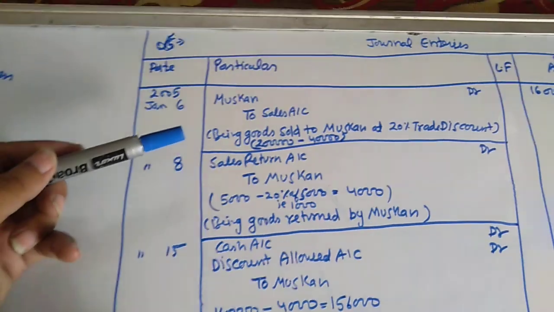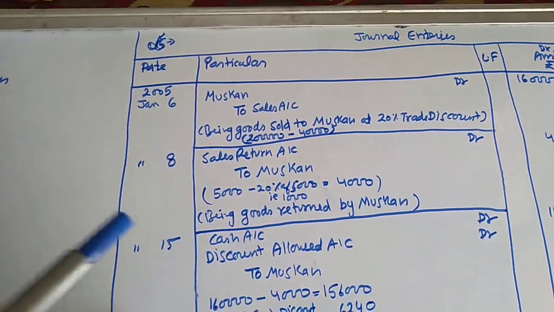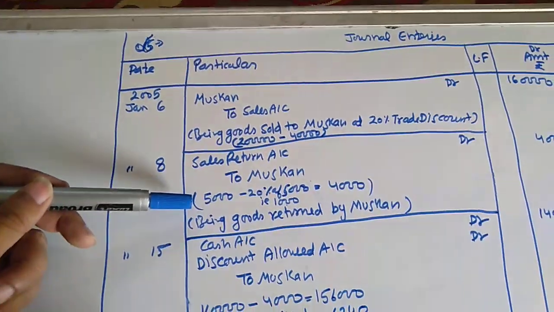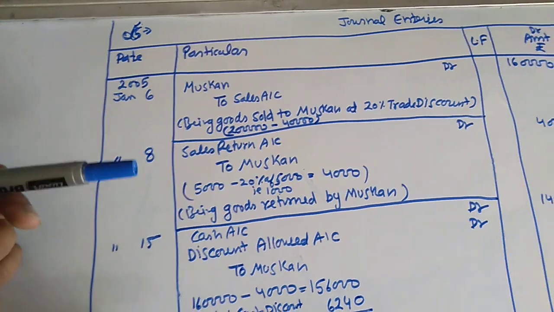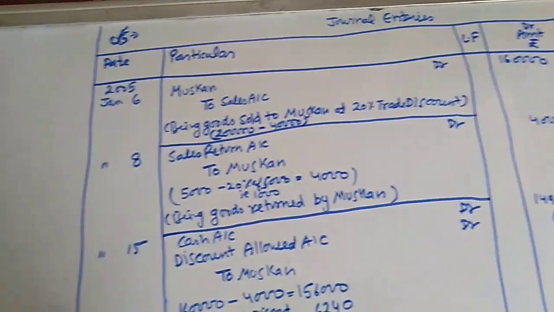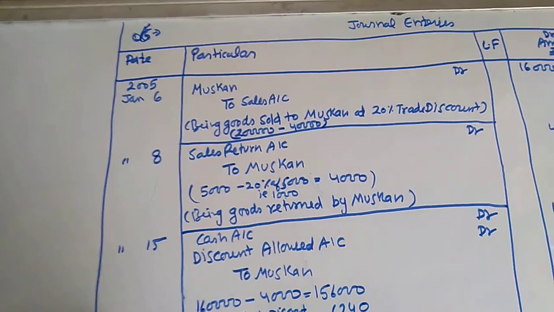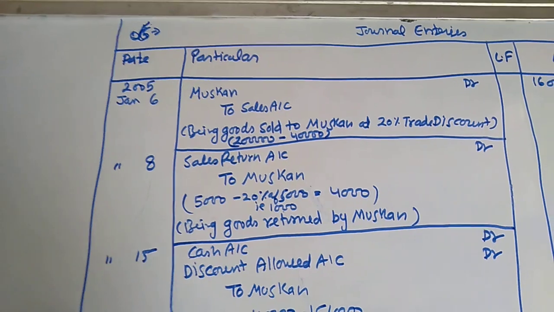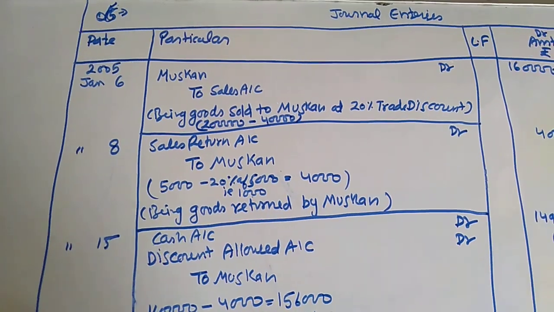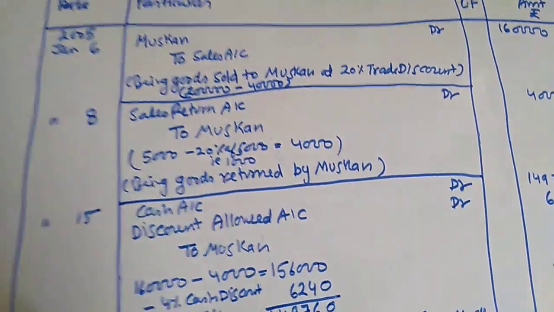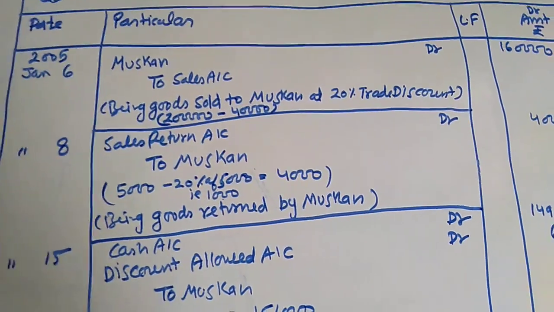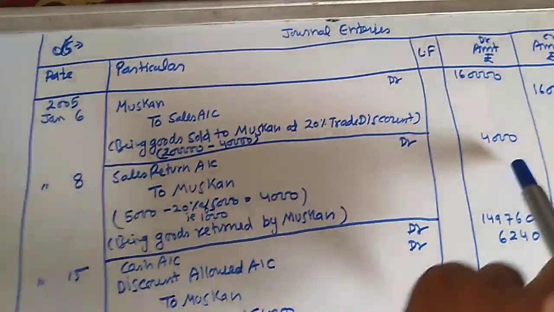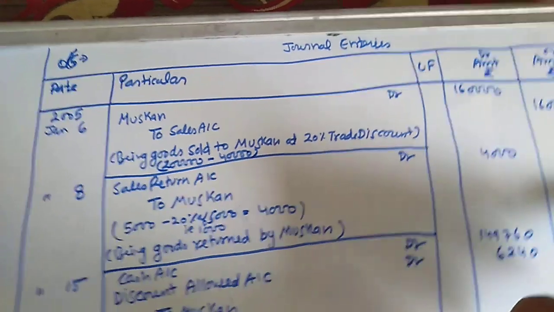And the amount: the list price of the returned goods was 5,000, less 20% of 5,000, which is 1,000, because goods were sold at 20% trade discount. When Muskan returns the goods, it is also after deducting trade discount. Then 5,000 minus 20% of 5,000, 1,000, is equal to 4,000. 4,000 in debit and 4,000 in credit.